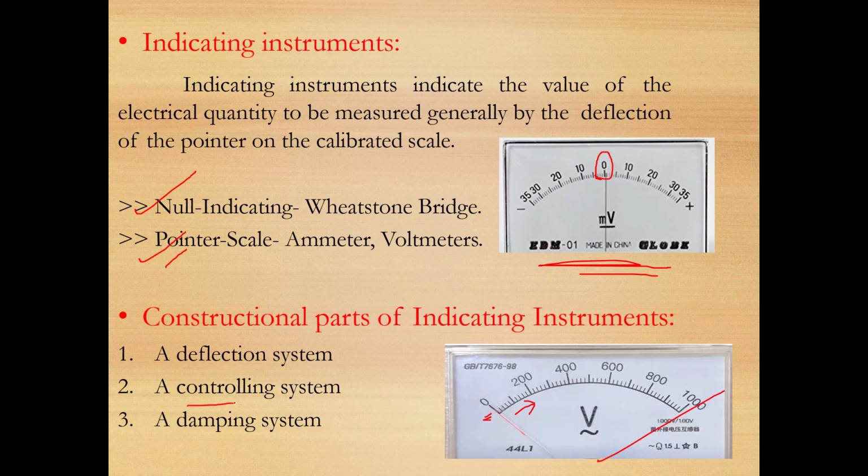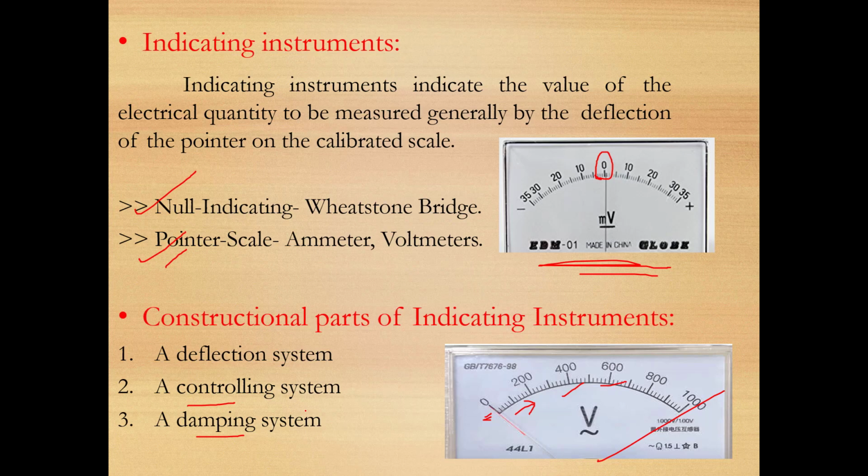Another one is the controlling system. The pointer deflects and gets steady at a point, let us say 400 volt or 600 volt. Now who makes it steady? This controlling system makes it steady. And there is another one, that is the damping system. Damping means, if you provide damping, you get an assurance that there will be no vibration.